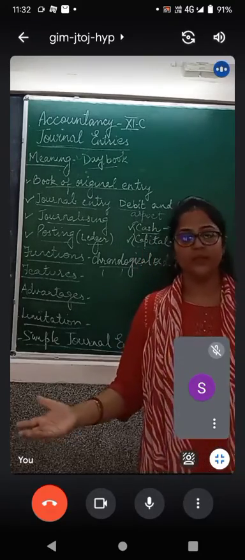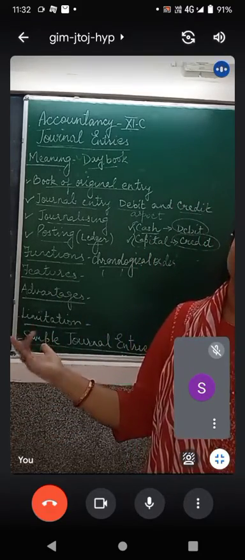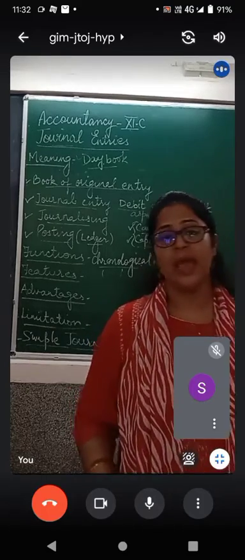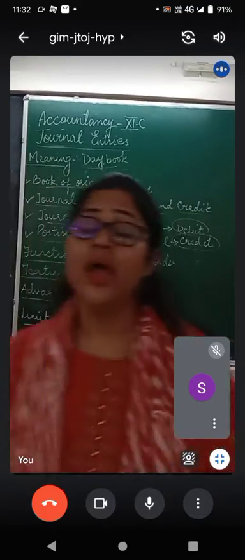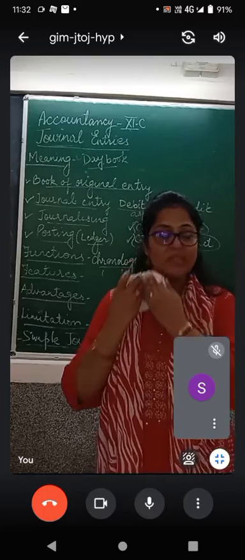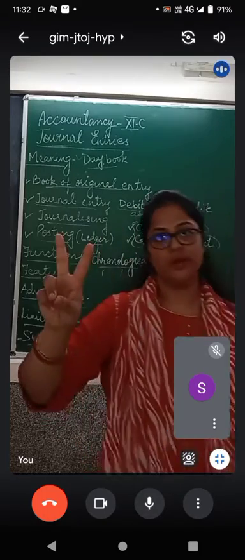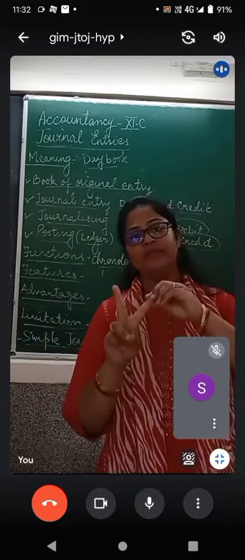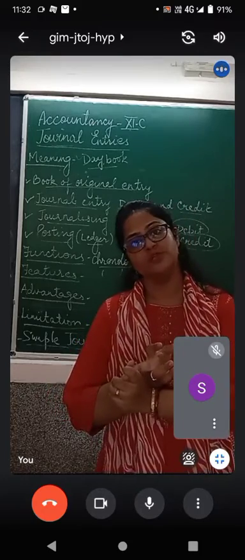What helps us in knowing this? The journal entry will help us in knowing this. So it helps us in analyzing the transactions. And what do we have to analyze? We have to analyze which two accounts are recorded, and secondly, out of these two, which one is to be debited and which one is to be credited.